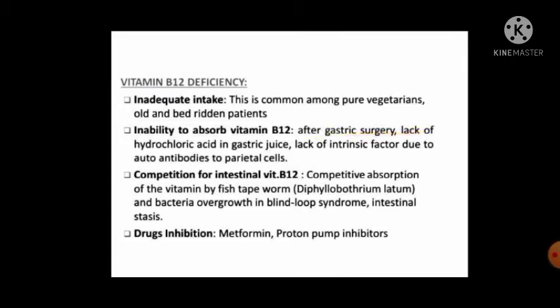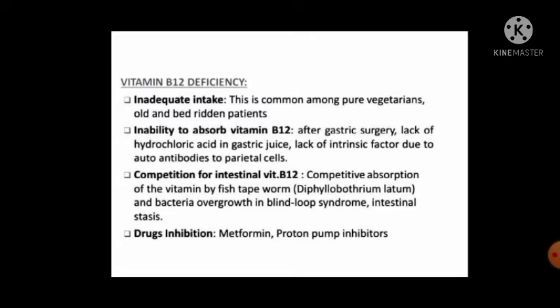After gastric surgeries, or lack of hydrochloric acid in the gastric juice, or lack of intrinsic factor. Intrinsic factor is very important for the absorption of vitamin B12. Also due to autoantibodies to parietal cells. These are the various factors which are responsible for the inability of the body to absorb vitamin B12.